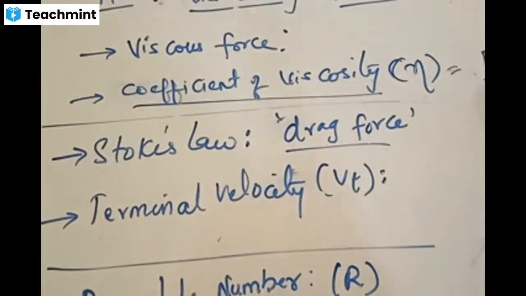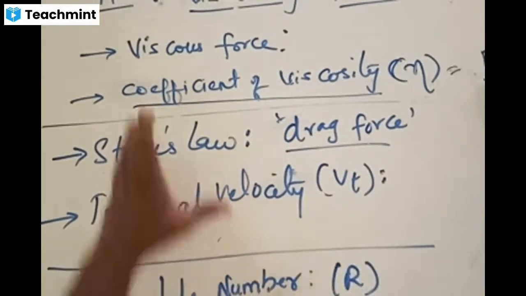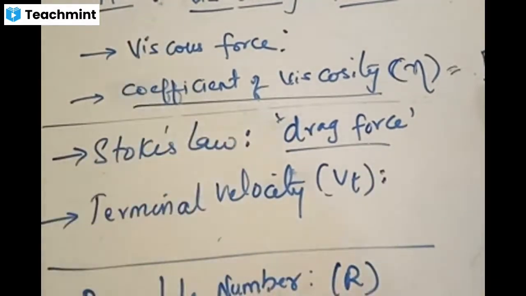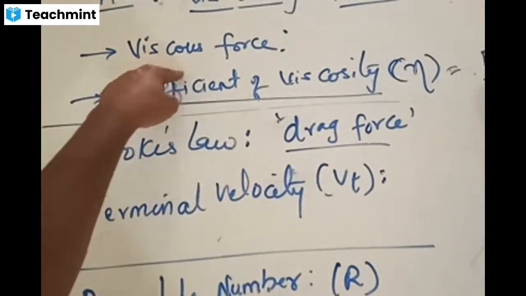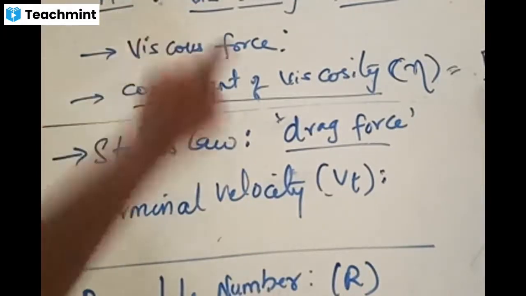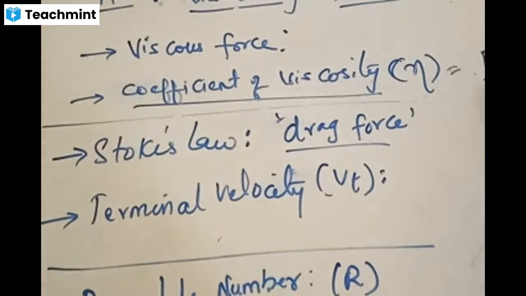Opposing force is given by the fluid. That opposing force acting on a body because of the fluid is called the drag force. What is the difference between viscous force and drag force? Viscous force is the opposing force given by the solid substance onto a fluid.